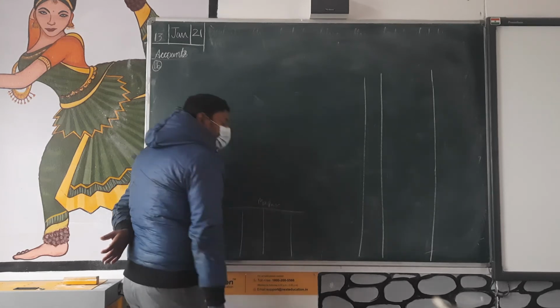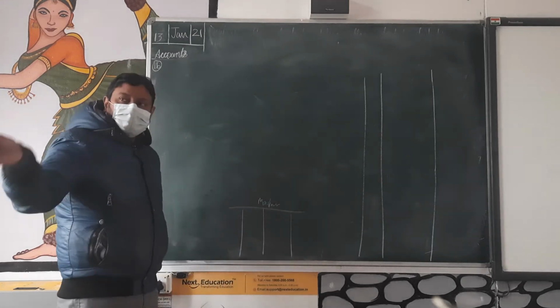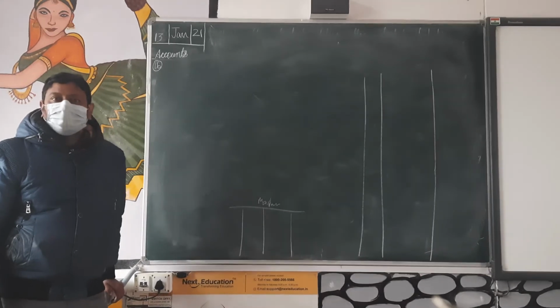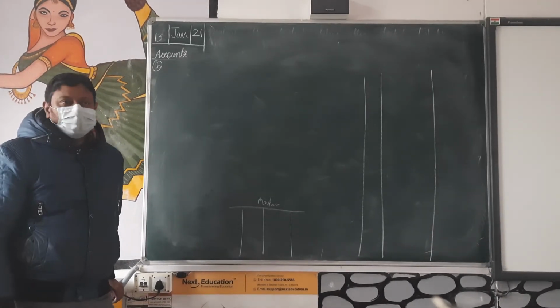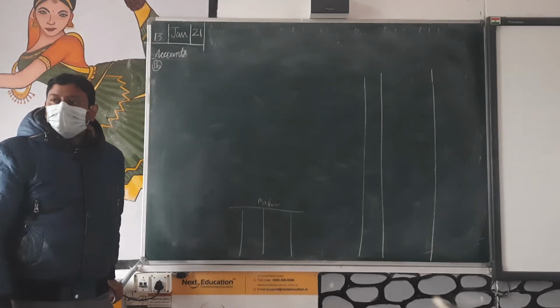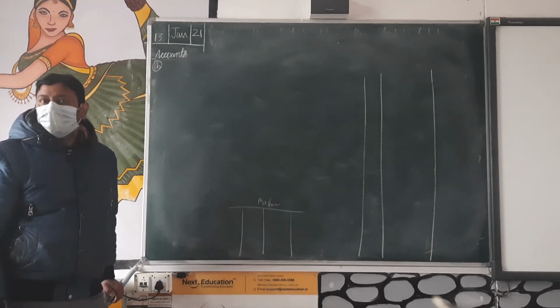Now read: credit sales to Mohan, 7,000, were recorded in the purchase book. However, Mohan's account was correctly debited.